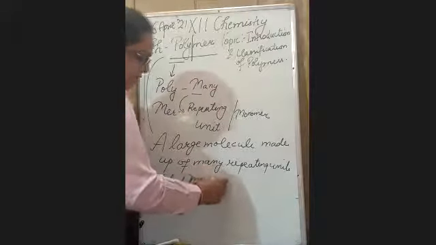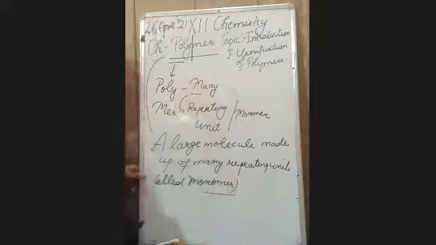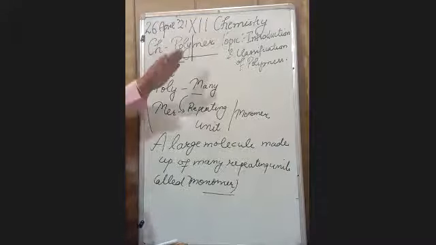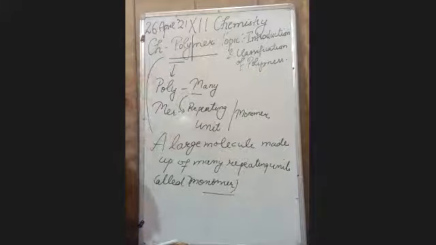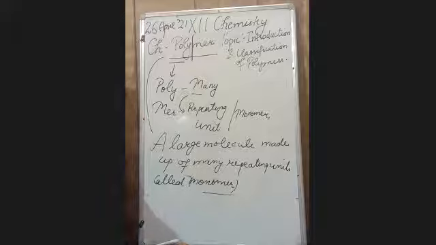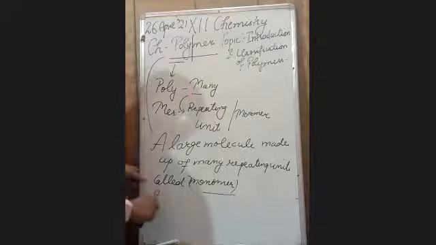The repeating unit is your monomer, and the large molecule which is made up of many repeating units is known as a polymer. And the mode of formation of polymers from monomers is known as polymerization.